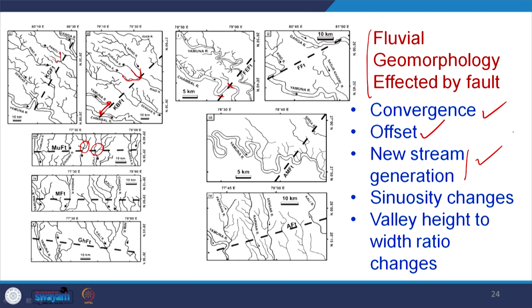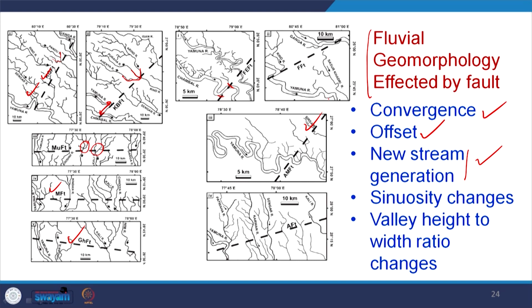If you see any of these faults, we have new streams generated, and everywhere you will get new stream generation. It is due to the topographic difference. So, these are some of the parameters used to study these active